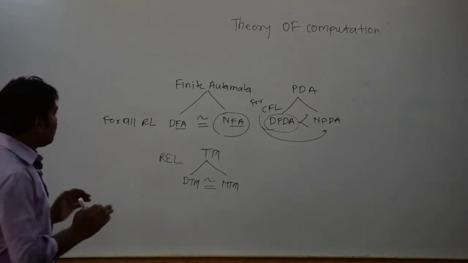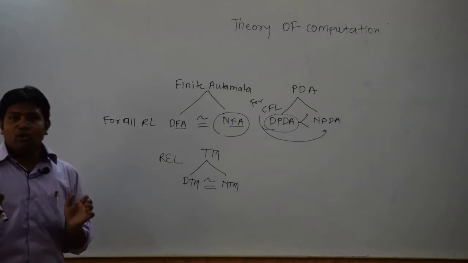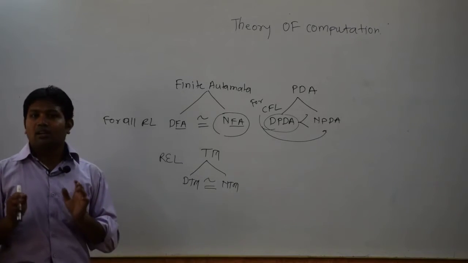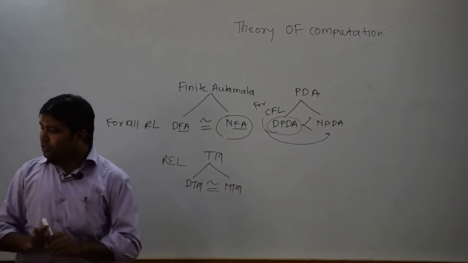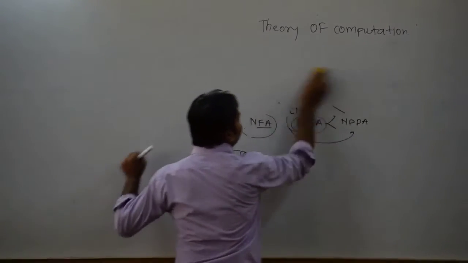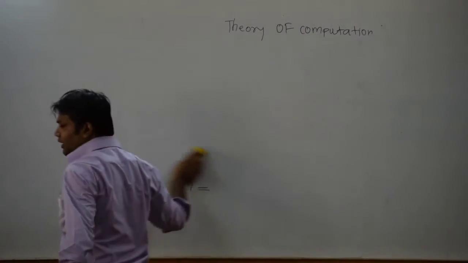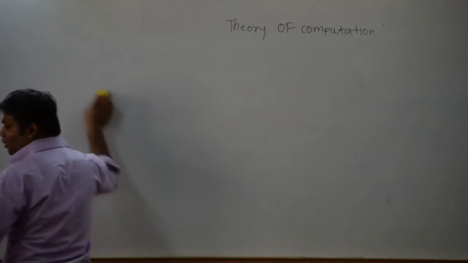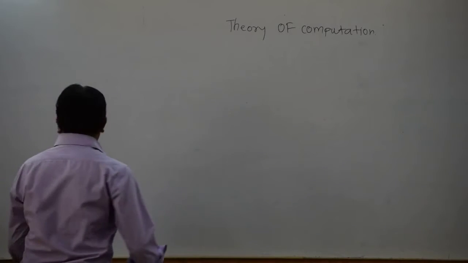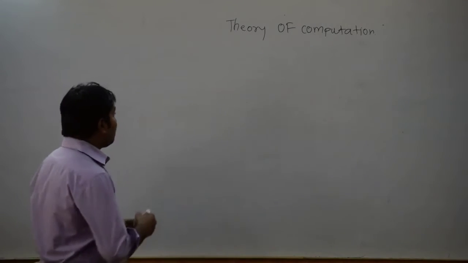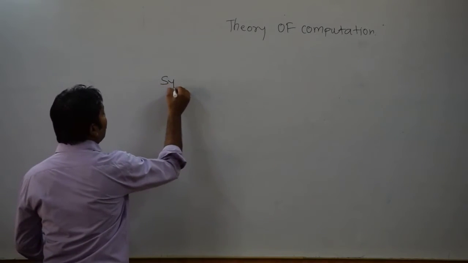So this is just the overview of the subject, what you are actually going to study and what the definition of the subject is. Now this is totally the overview. Now the next thing we are going to study is the types of automata that we have already studied. Now the next is a basic concept. We are going to study the first unit. The first basic thing we require is symbol.